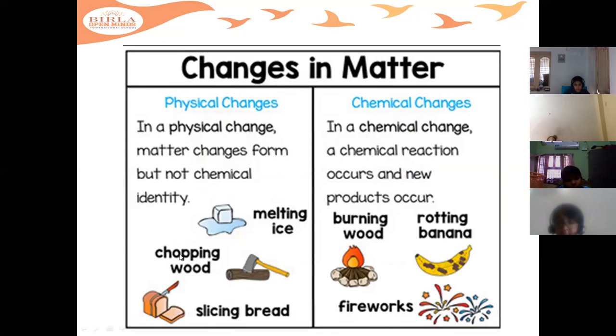Chopping of wood and cutting of bread, and melting of ice, are physical changes, but melting of ice is reversible. It can be reversed. In physical changes, both reversible and irreversible changes are included. No need to confuse. Chemical changes are burning of wood, rotting of banana, and fireworks. Fireworks, when they are burned completely, cannot be brought back to their normal state.